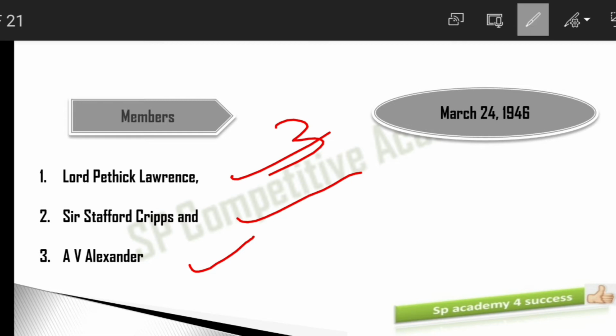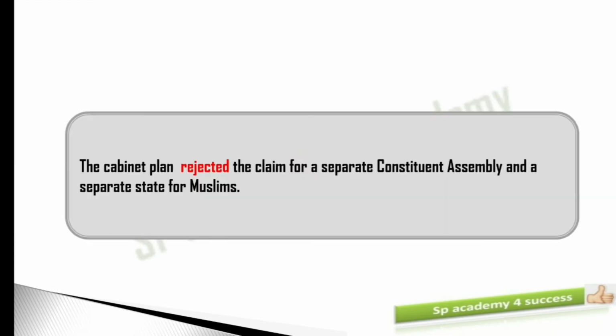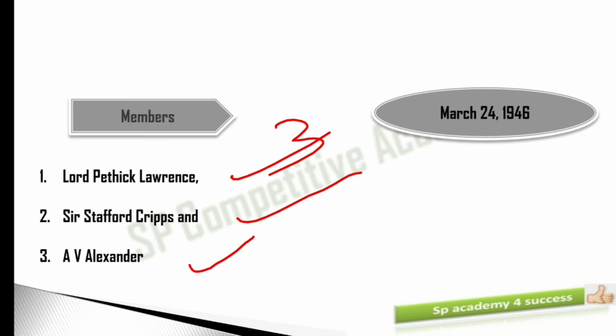And who of the following are the members of the Cabinet Mission Plan? These were the questions that were asked many times. So here, just move on. The Cabinet Mission Plan rejected the claim for a separate constituent assembly and a separate state for Muslims. Just like the Cripps Mission Plan, they rejected the partition of India. They rejected two separate constituent assemblies, but they accepted the formation of a single constituent assembly.